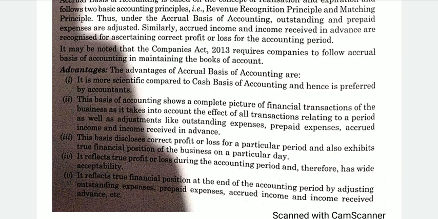Why does it show the true financial position at the end of the period? Because it includes the outstanding expenses and the prepaid expenses and even the accrued incomes and the income received in advance also. So that is why it is the most adopted system by many of the organizations.